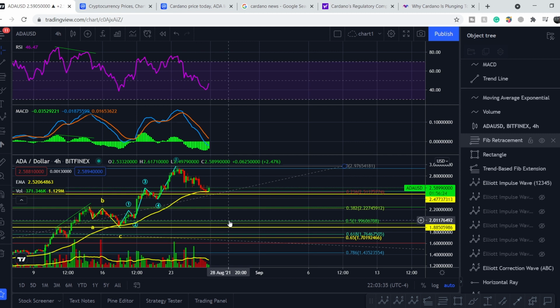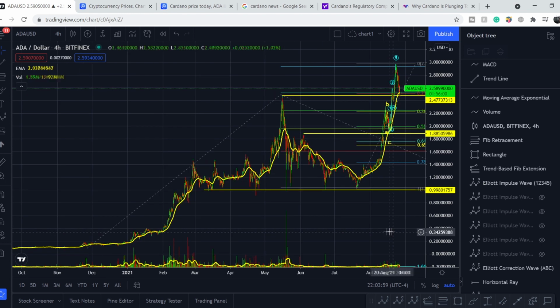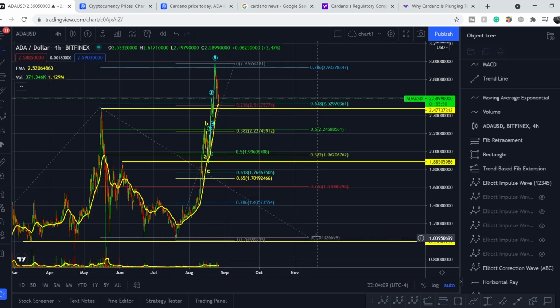Nobody knows where we will see a trend reversal, but in this case we have very good chances to add to our position according to these Fibonacci levels, and this will give us a very good potential average price in order to hit our new targets with flying colors. And let me show you what our main targets are. First of all, how I define these targets: I pull the Fibonacci extension tool from this bottom, from the entire zero basically, to this top. And the third point, at the bottom of the retracement.